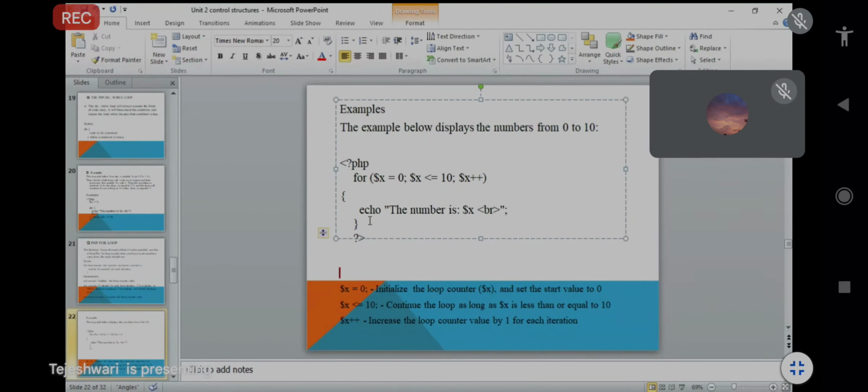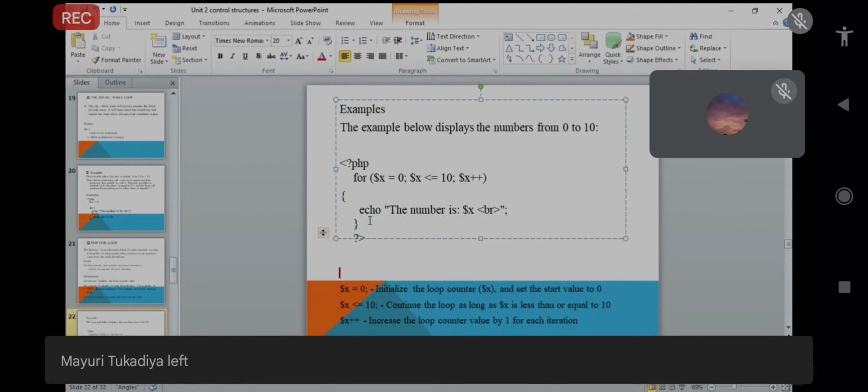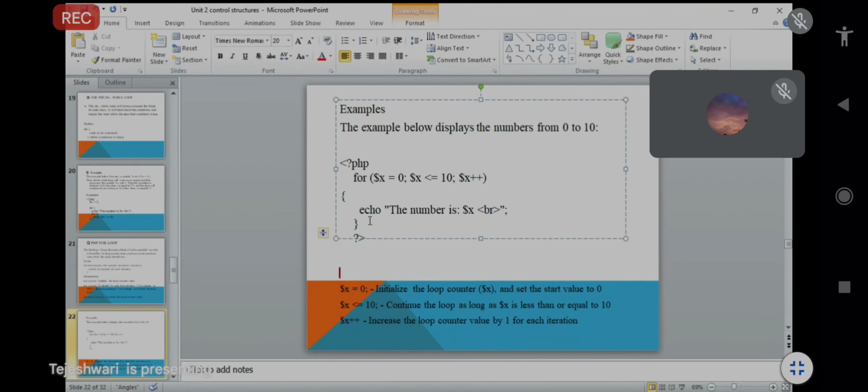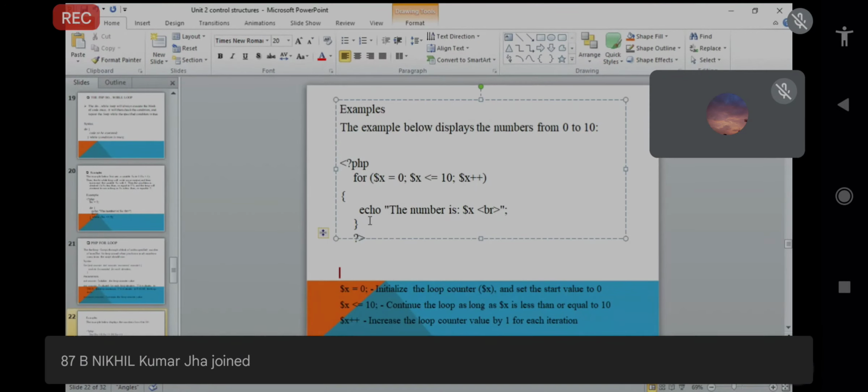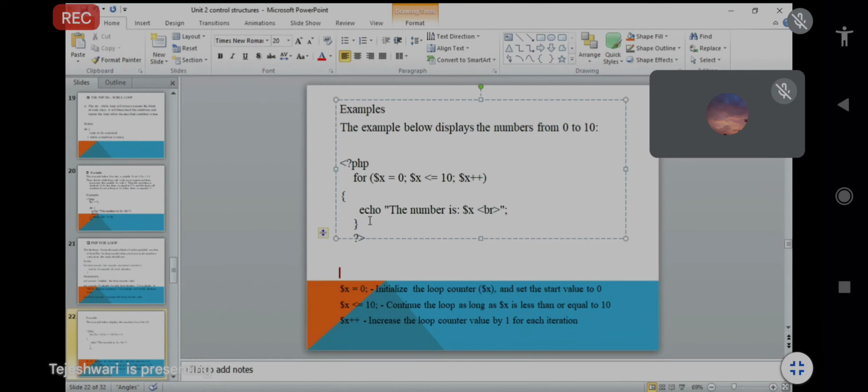Then next we check, and your loop will be started. After the semicolon, you check the second part: $x less than or equal to 10. Yes, 0 is less than or equal to 10, so the condition is true.